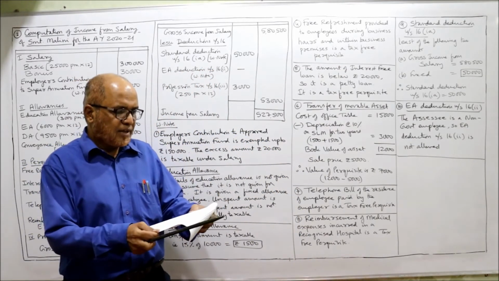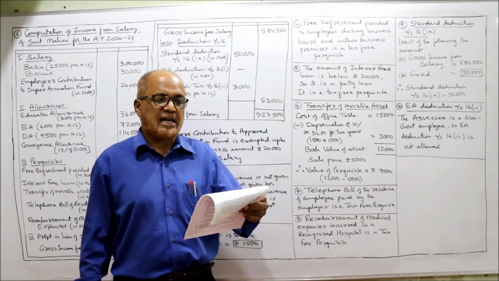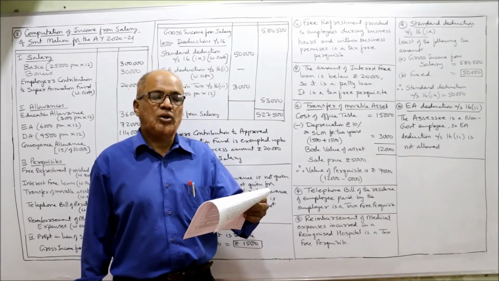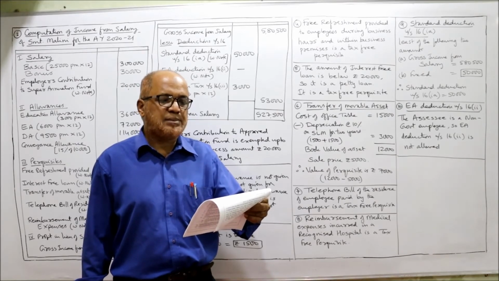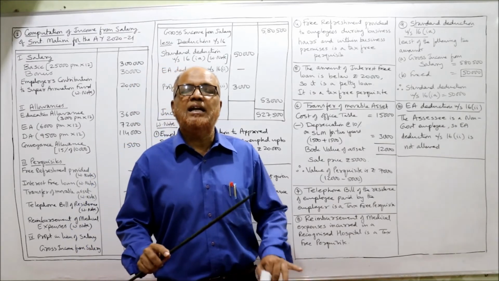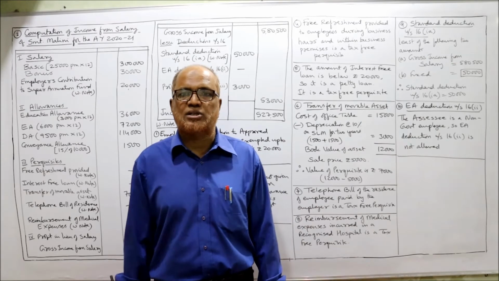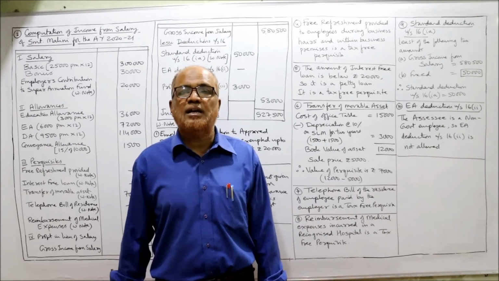Next one is the company gave interest-free loan of rupees 15,000 as festival loan to be deducted in 12 monthly installments, SBI rate 12.05%. Employee got interest-free loan from the employer, it's a taxable perquisite. But one provision is given by the Income Tax Act.